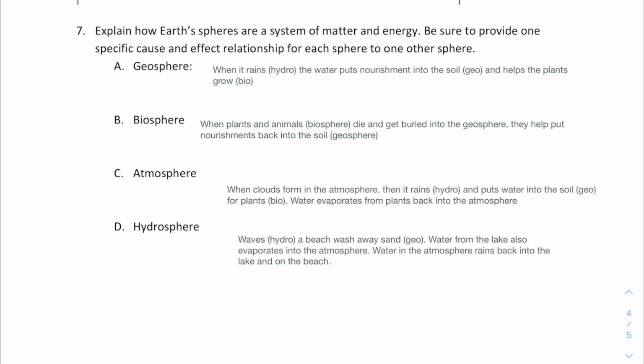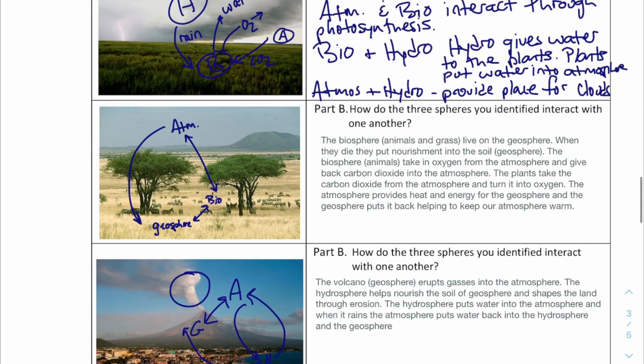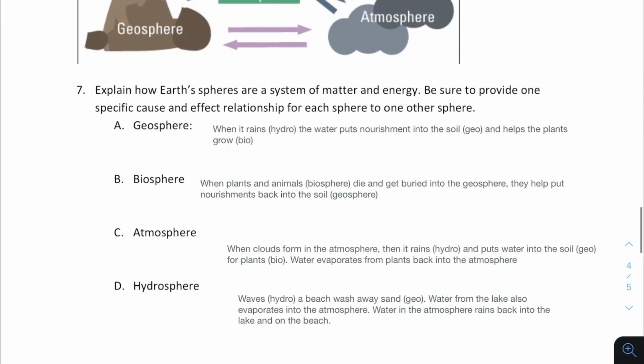Guys, when you take a look at these questions, this is what would be represented on a quiz tomorrow. Specifically more for number 6 with the pictures. But I'll go back here for number 7. Here are the answers. You can pause the video. You can copy down whatever you need to copy down. But this is what you should be studying for that quiz tomorrow. Let me know if you have any questions.